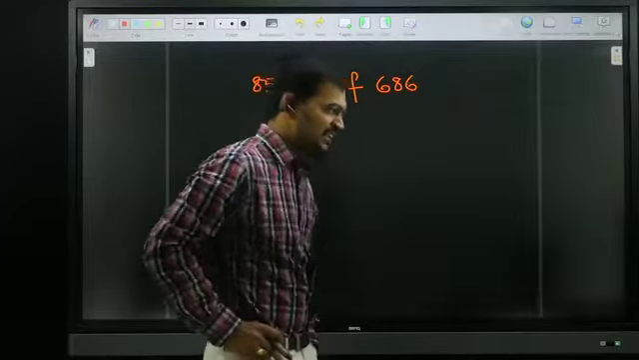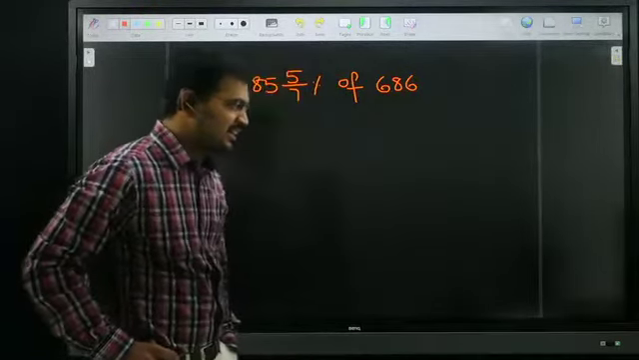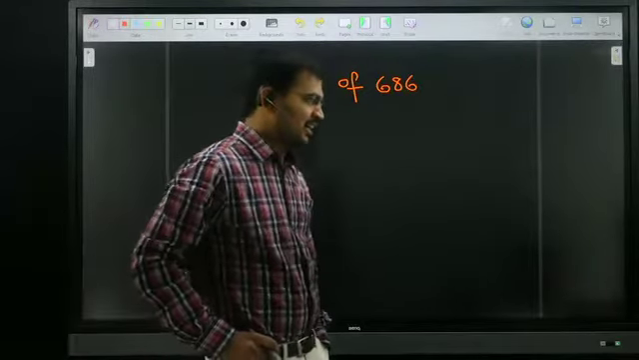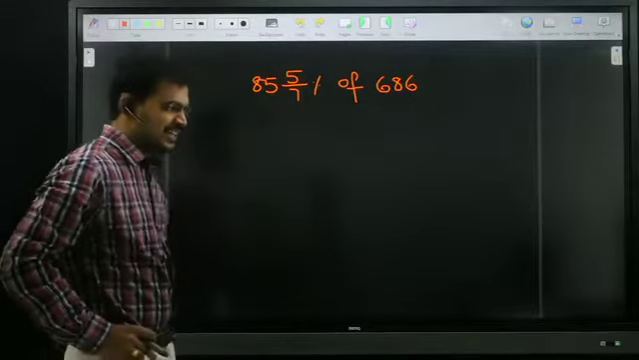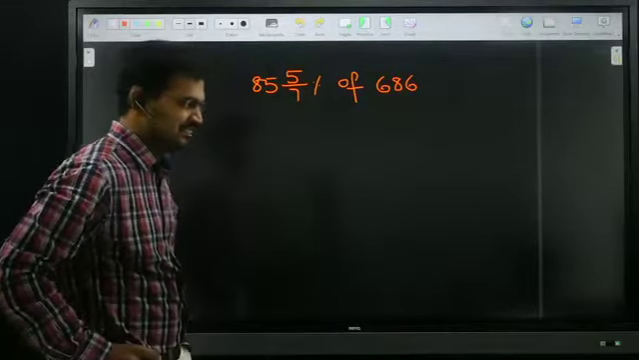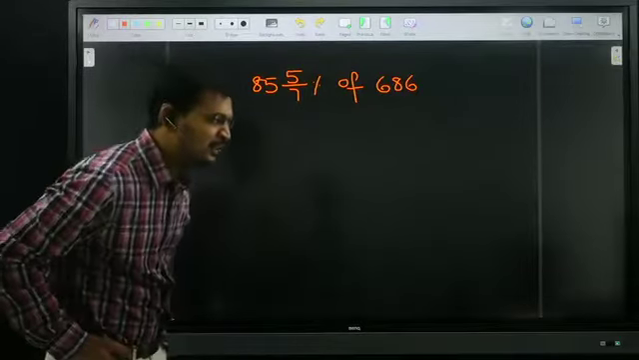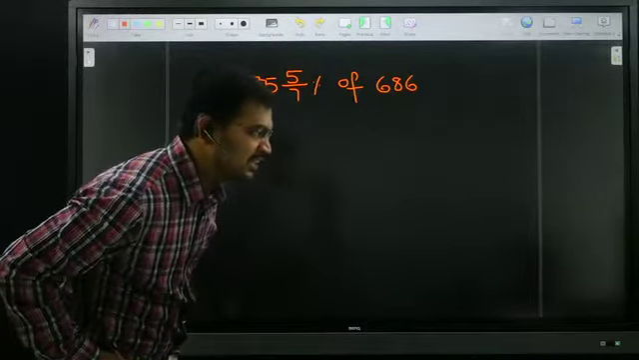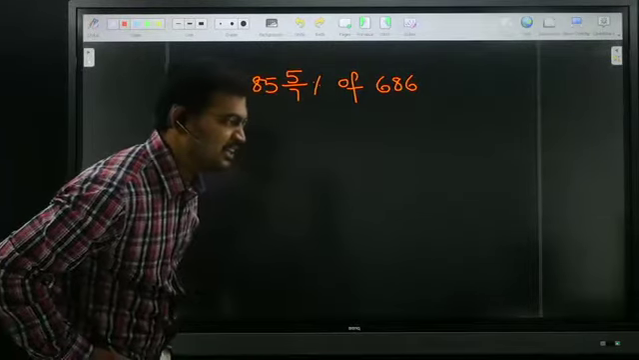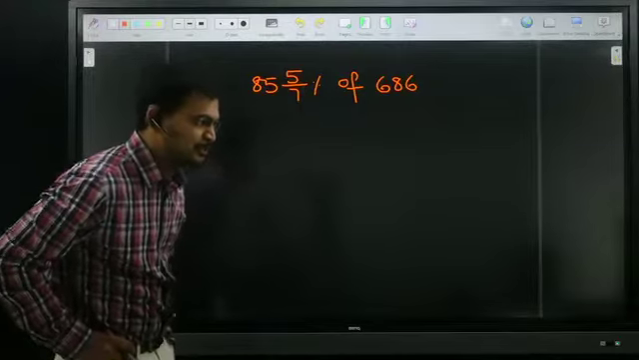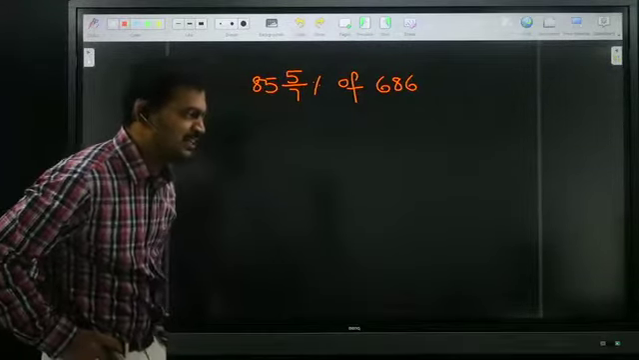490. Still I am waiting for the right answer. Karthikeyan says the answer is 490. Still I am waiting. Yes, 594. Sai is saying 594. Still I am waiting for the right answer. And one more person is saying 584. No. Still I am waiting for the right answer.